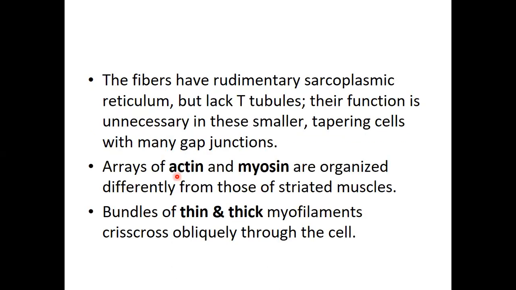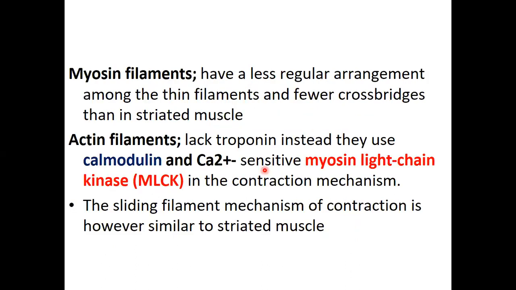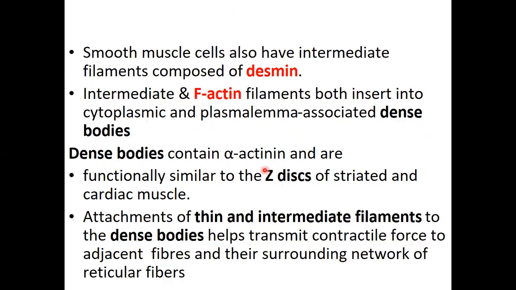So when it comes to organization, smooth muscle does have actin and myosin, but these are poorly organized, not forming sarcomeres. So we don't have sarcomeres in smooth muscle, like we saw in skeletal and cardiac muscles, but actin and myosin are present. And since these are the two proteins involved in muscle contraction, even here they will produce contraction. So let's look at how these are arranged in smooth muscle.